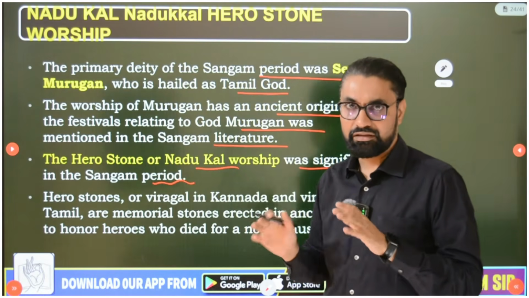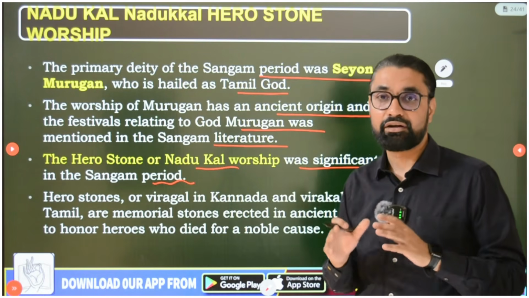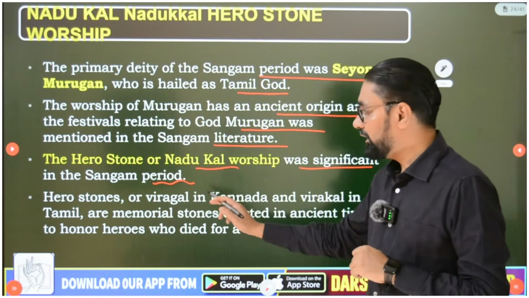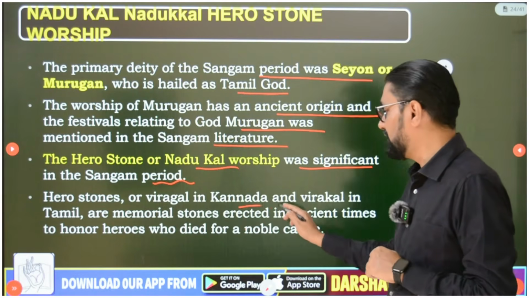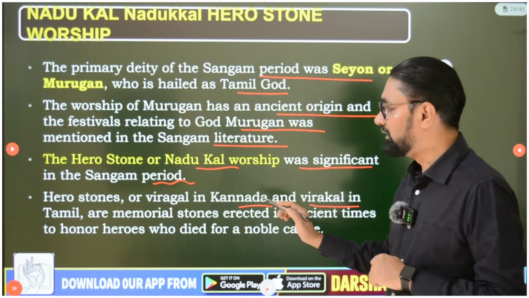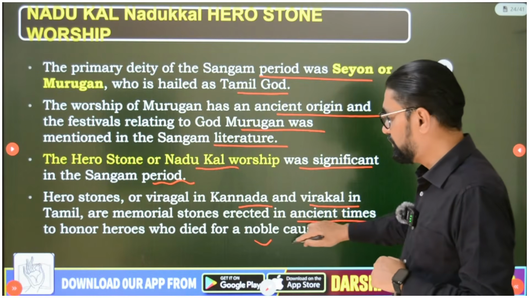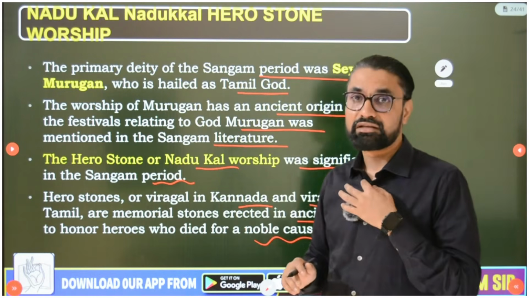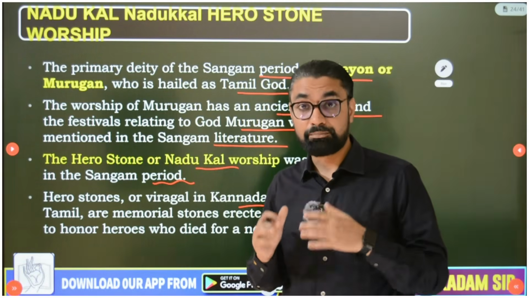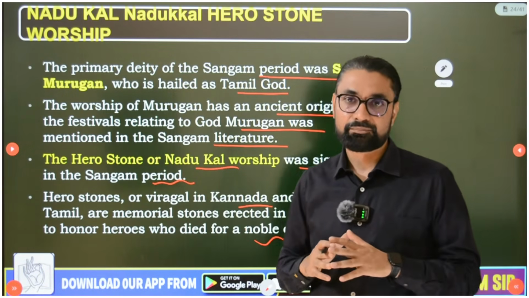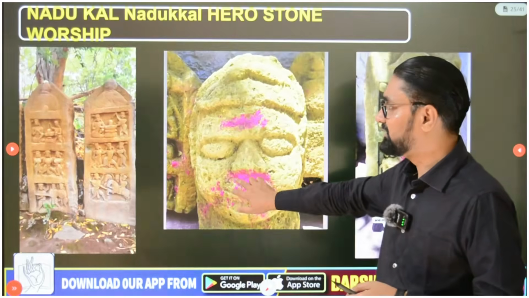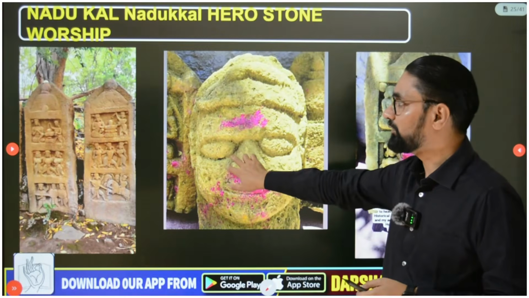So remember this tradition that started in the Sangam period in Tamil Nadu, Nadukkal, and hero stone or VEERGAL in Kannada and Virakkal in Tamil are memorial stones erected in ancient times to honor heroes who died for a noble cause, especially protecting their region, their people from the invaders. And this is one of the important parts of the history that you should know about.